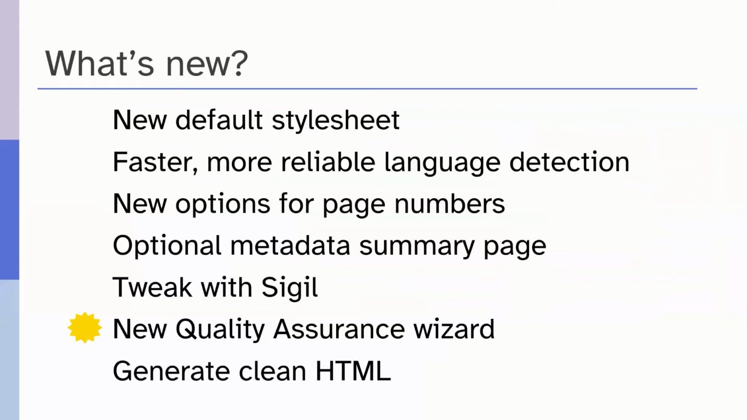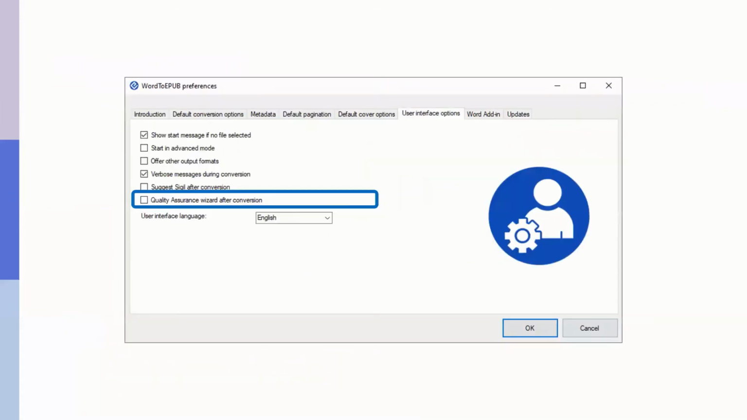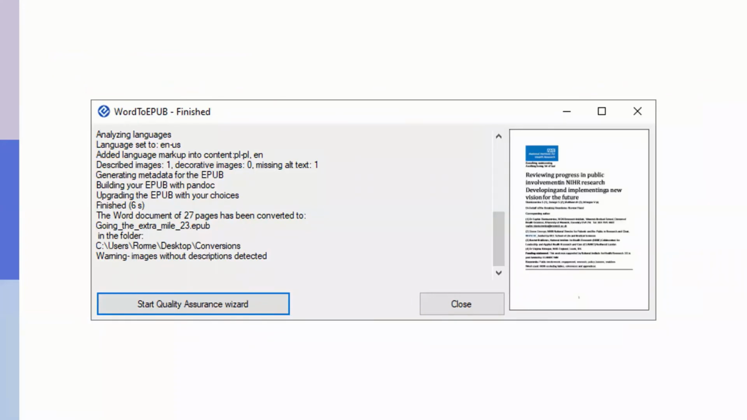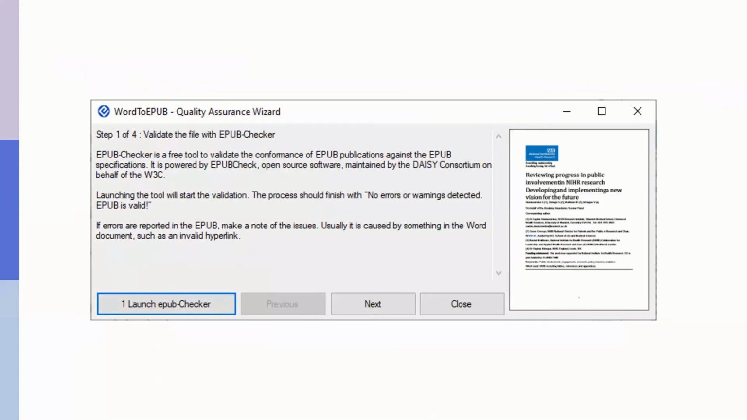Another one then is this new quality assurance wizard. So you can generate your EPUB, but within the preferences, again in user interface options, there's a checkbox there, which is the quality assurance wizard. So if you check that box, once you've generated your EPUB, you then have this option to start the quality assurance wizard or just to end the process there. If you choose Start Quality Assurance Wizard, it then gives you 4 steps with helpful explanatory text on what you might want to do at that particular step.